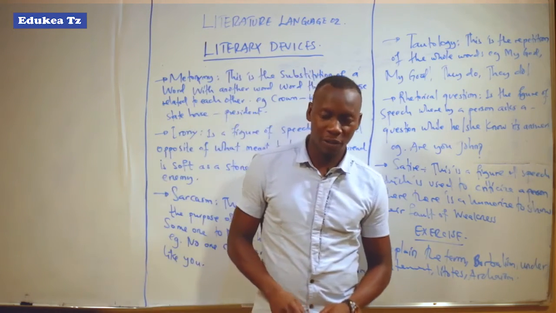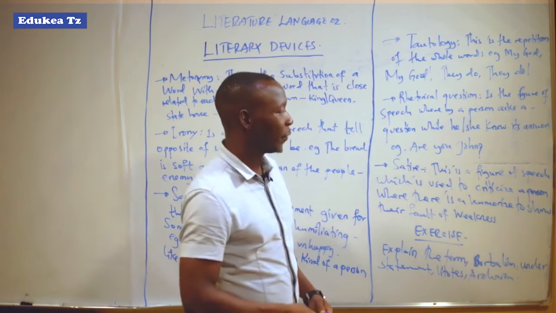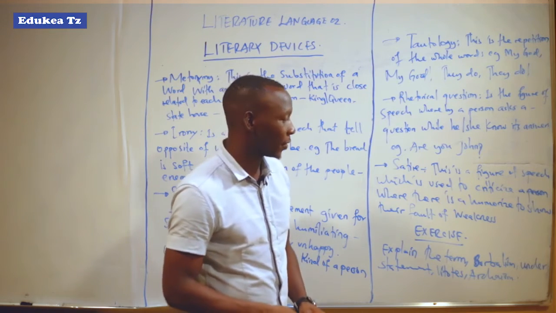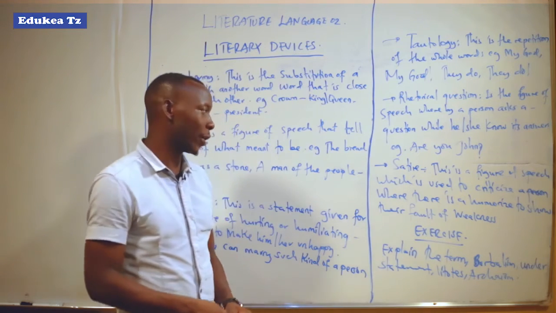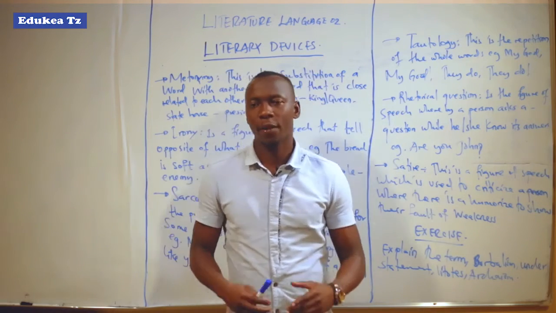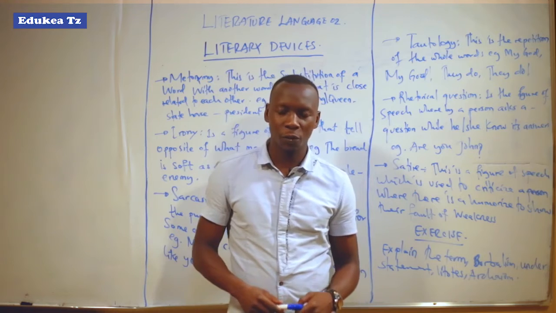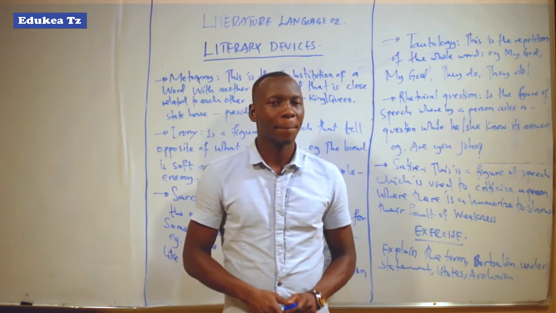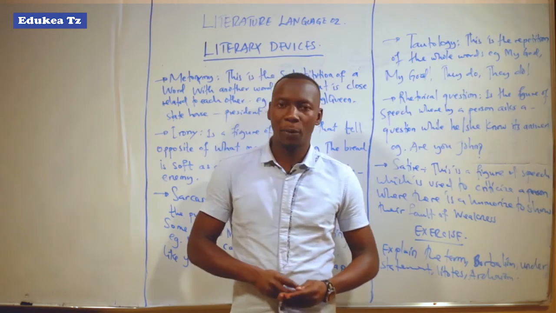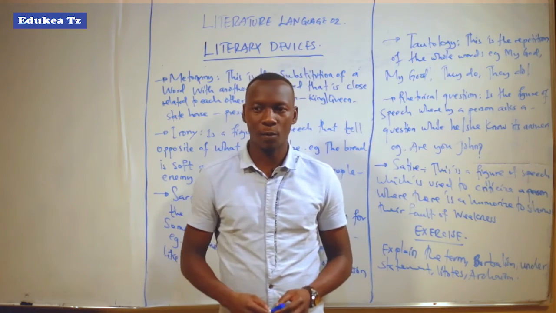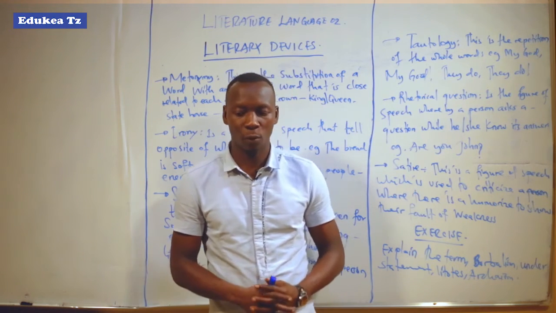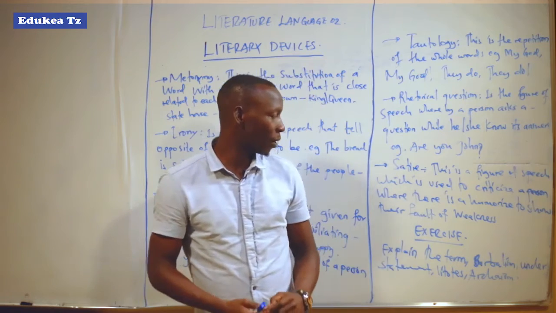Satire is the figure of speech which is used to criticize a person with humor, to show their faults or weaknesses. Satire is the figurative language used to show how a person has weaknesses, or to make people laugh at someone.